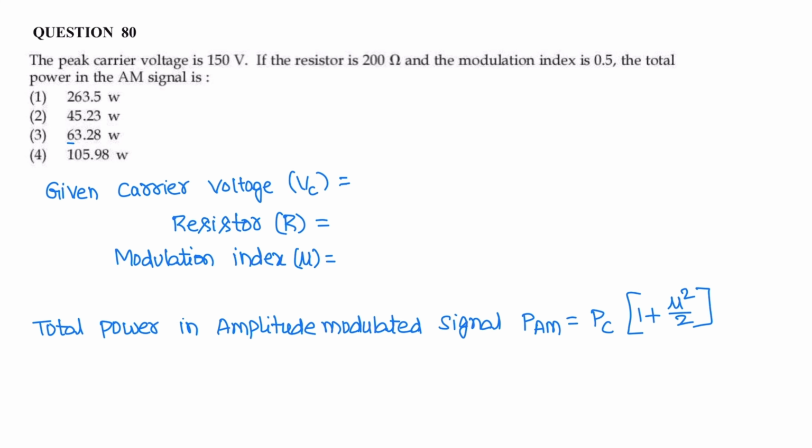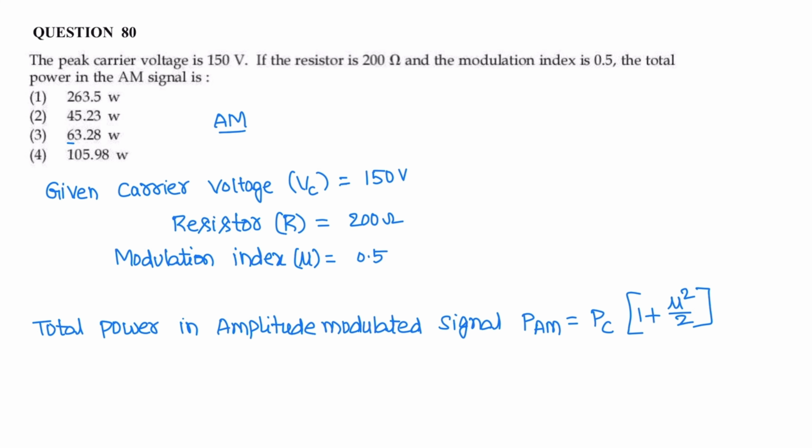Next question. The peak carrier voltage is 150 volts. Given carrier voltage VC is 150 volts, the value of resistor is 200 ohms and the modulation index is 0.5. The total power in amplitude modulated signal. So here the signal is amplitude modulated signal.